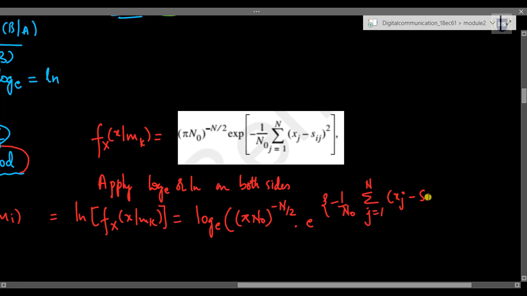Instead of i I will use k subscript over here because we are trying to write it for mk. So it's s subscript kj, whole square, bracket close.